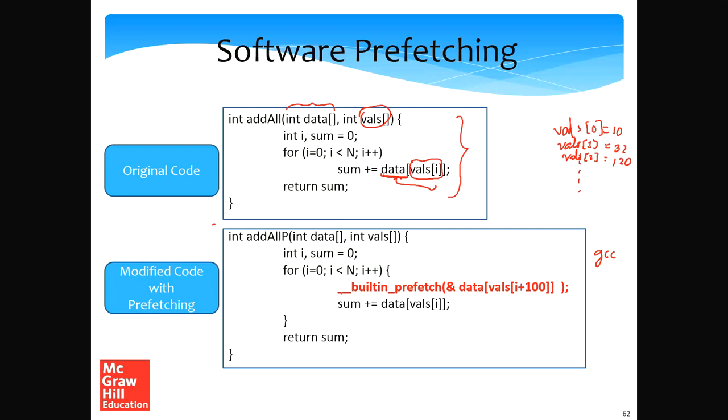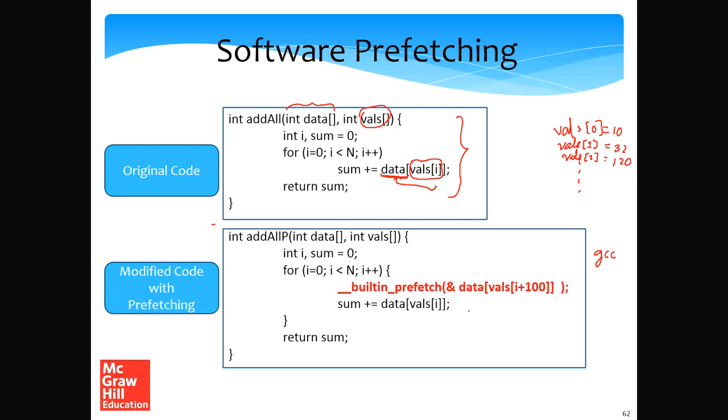We can use the function __builtin_prefetch. So this is a software prefetch instruction in the sense that, given an address, it tries to prefetch that data and bring it to the highest levels of the memory system, which is the L1 cache. And if the address just in case is wrong or invalid, it does not matter. There are never any problems if the address is invalid. That does not create any problems at all.